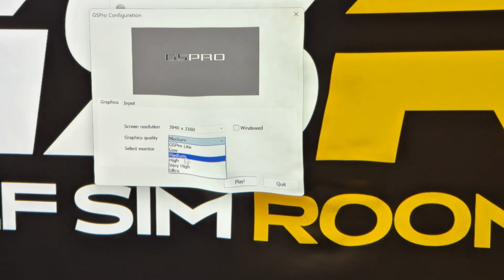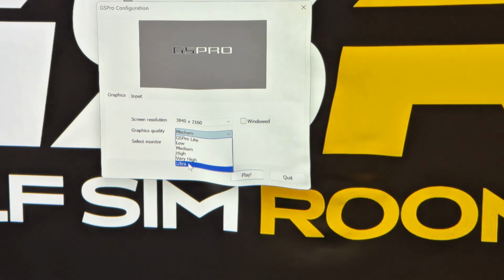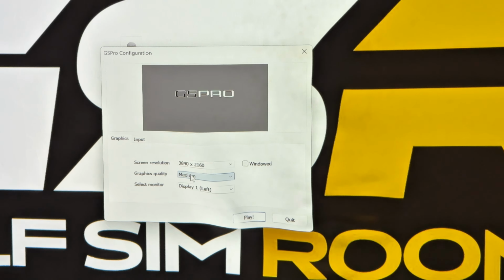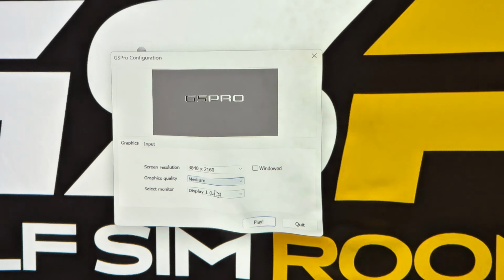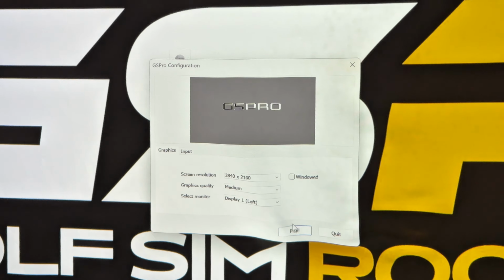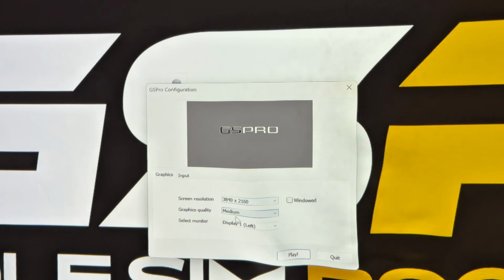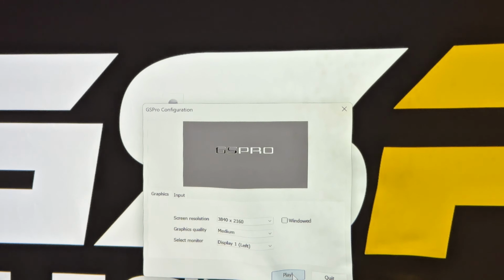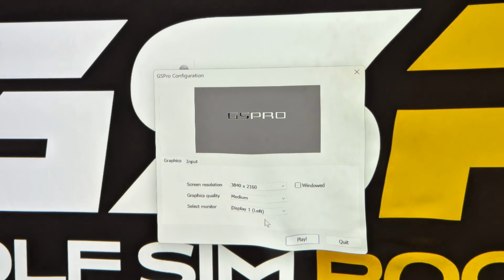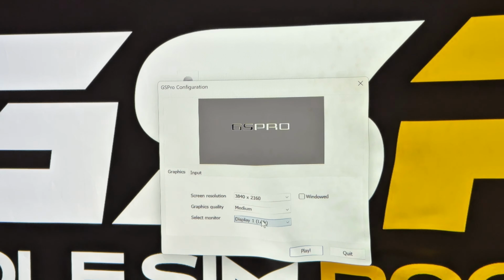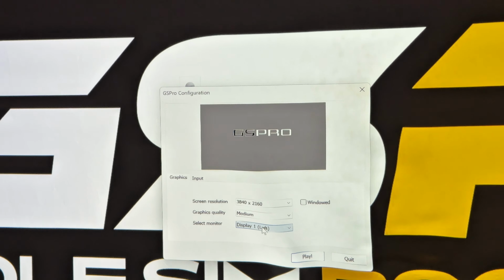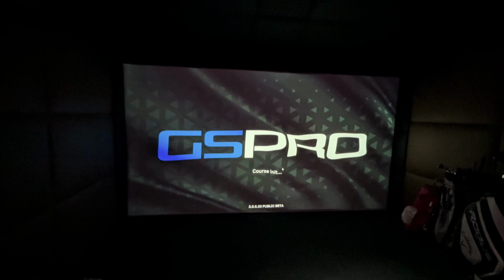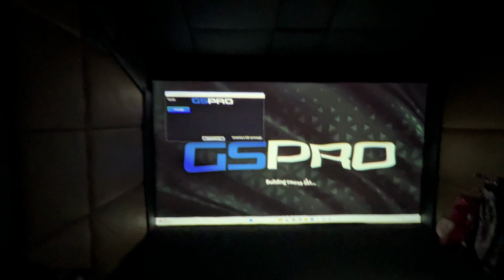We're running at medium graphics. Your PC's chances are, if we've installed them for you, they're going to be running at ultra in 4K. But this is all dependent on the graphical capabilities of each of the PCs. Once you've selected all of these and you're happy with your choices, you click play. Now, if GSPro doesn't display on the correct screen, it's likely that you've got this one the wrong way around. So you just need to close GSPro, open it up again, and select the opposing screen. Click play.